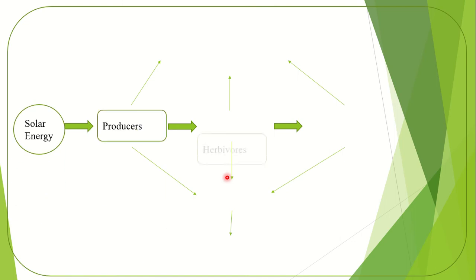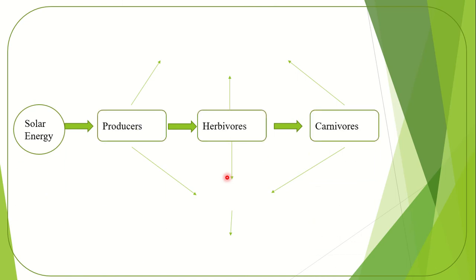Solar energy, producer, herbivore, carnivore, decomposer. Follow here, solar energy is taken by producer, and you know producer is the only member that can produce its own food in the presence of solar energy.